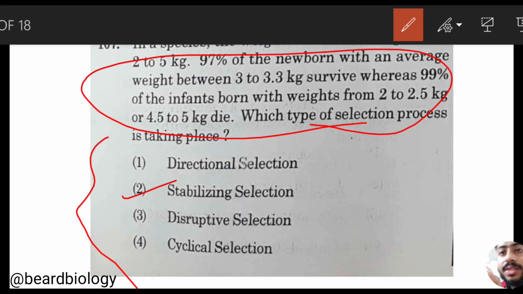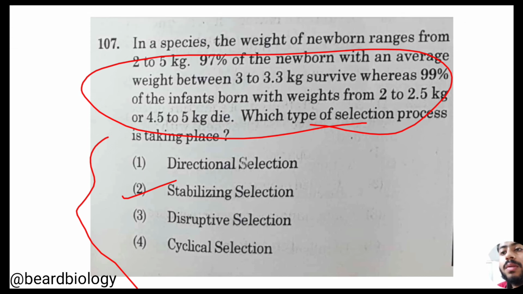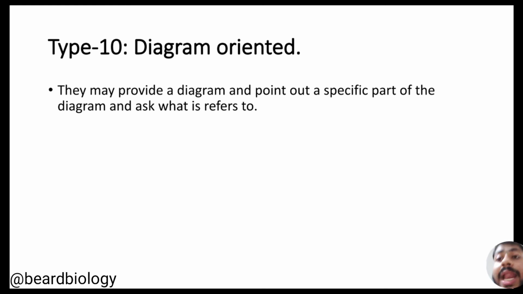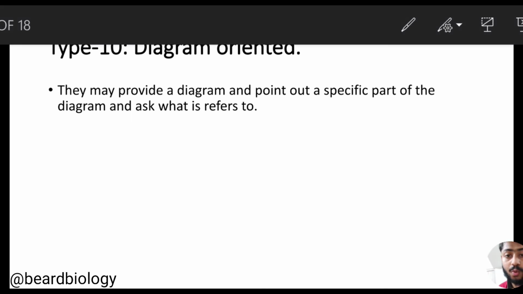Now let me come to the last type of MCQ, that is the diagram oriented MCQs. In the diagram oriented MCQ, they may provide a diagram and point out a specific part of the diagram and ask what it actually refers to.